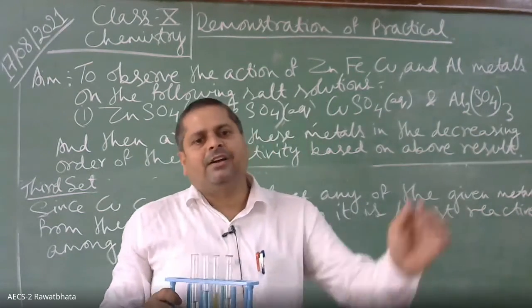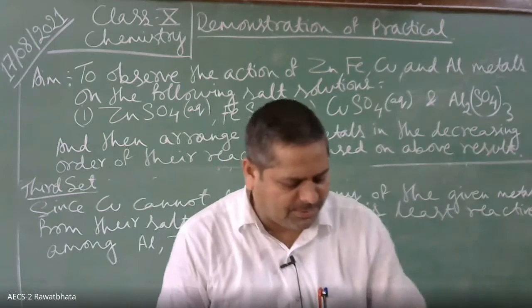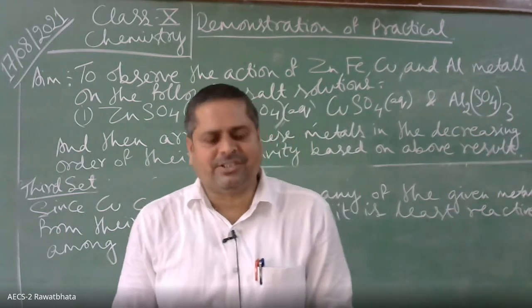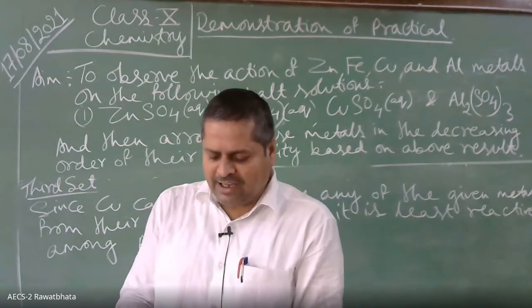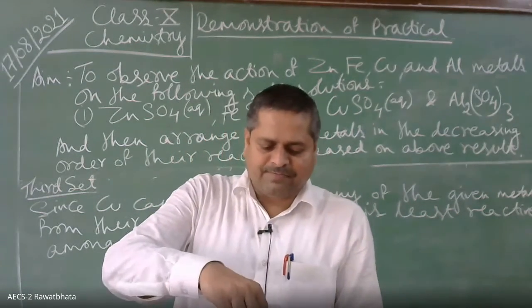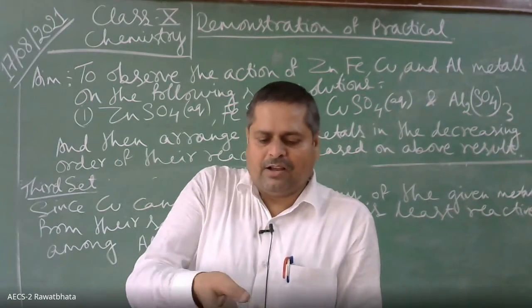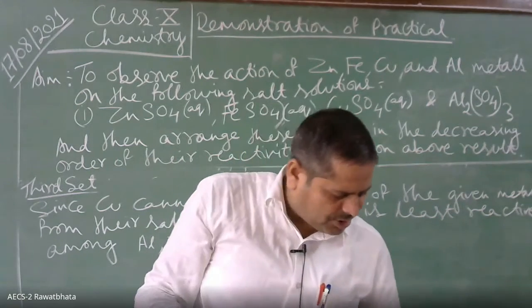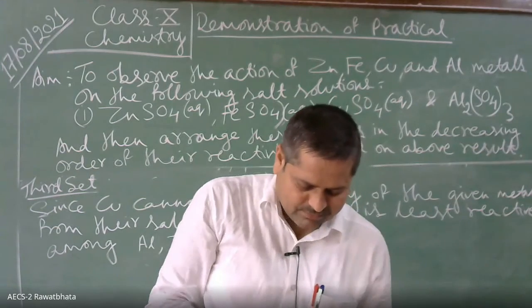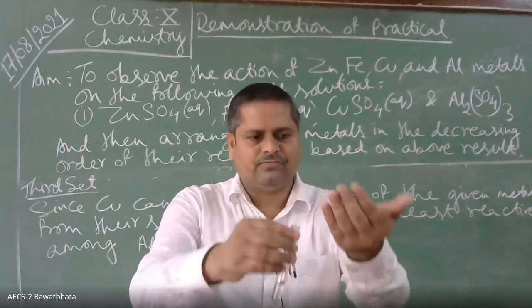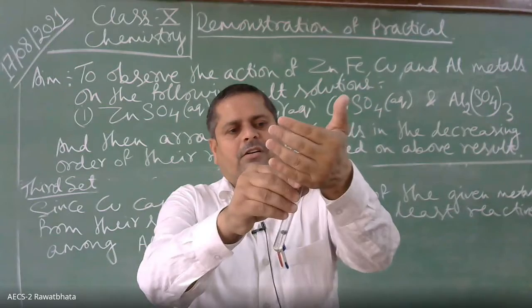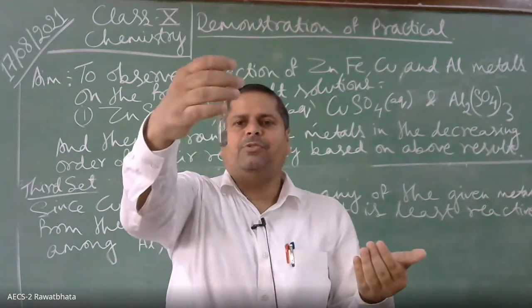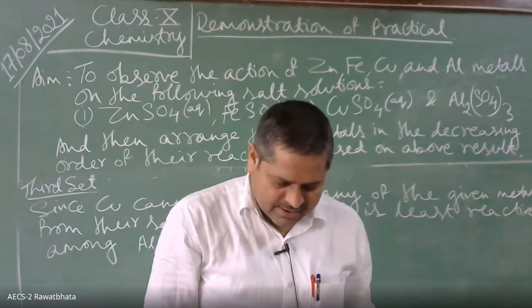Now we will add the fourth metal into this. What is the metal which we have to add into this? Aluminium. These are the aluminium filings, children. Now we are going to add aluminium filings.